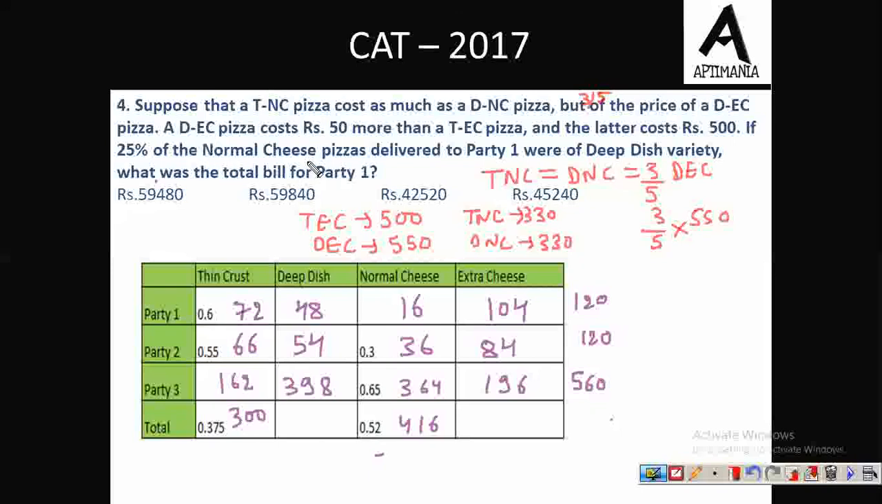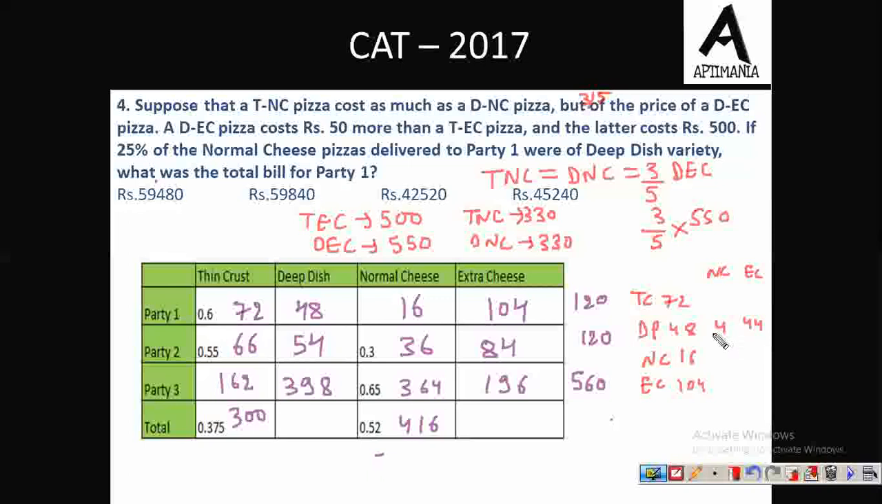Now the question is, if 25% of the normal cheese pizza delivered to party 1 were of deep dish. Now see, again, this is just like the first question. For party 1 we have thin crust, deep dish, normal cheese, and extra cheese. So the values are 72, 48, 16 and 104. Fine. Now if 25% of normal cheese pizza, 25% of this value 16, that is equal to 4. So 4 pizzas are of deep dish variety. This is normal cheese type. So how many extra cheese will there be? Remaining 44 must be extra cheese.